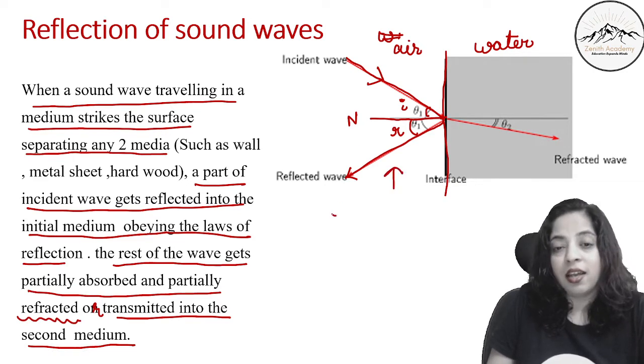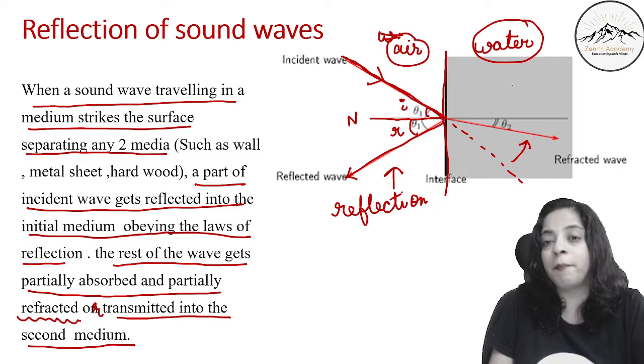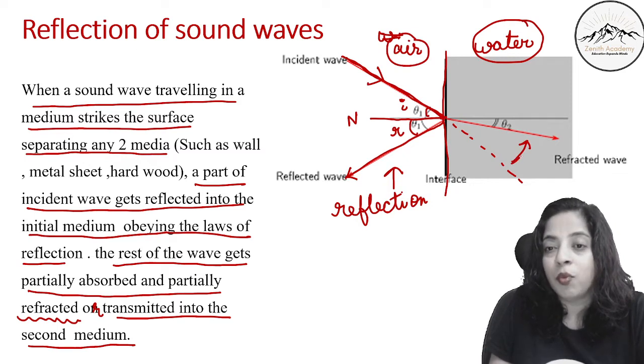Here reflection has taken place, and here, this is the incident ray, instead of passing straight it moves towards the normal because this is a denser medium. This is air and this is water, for example. So it has moved inside.